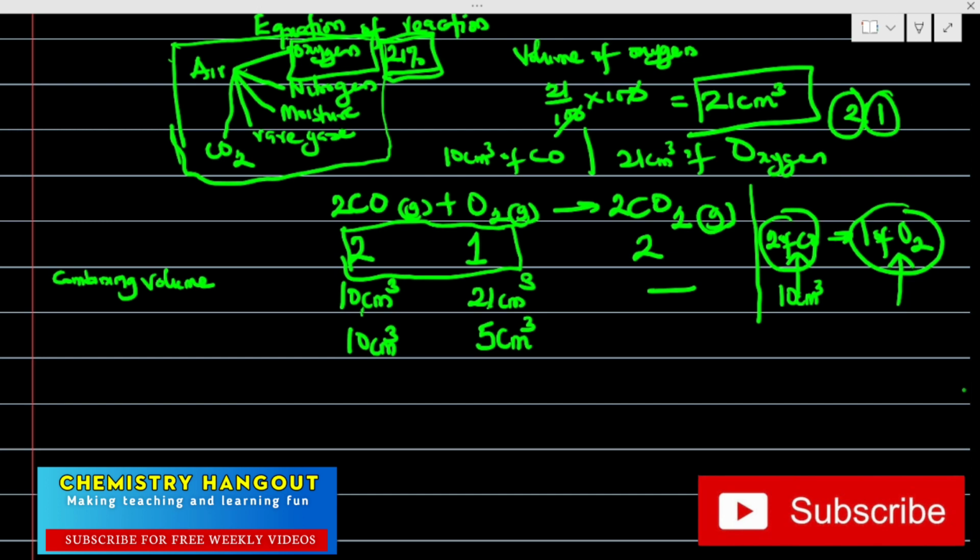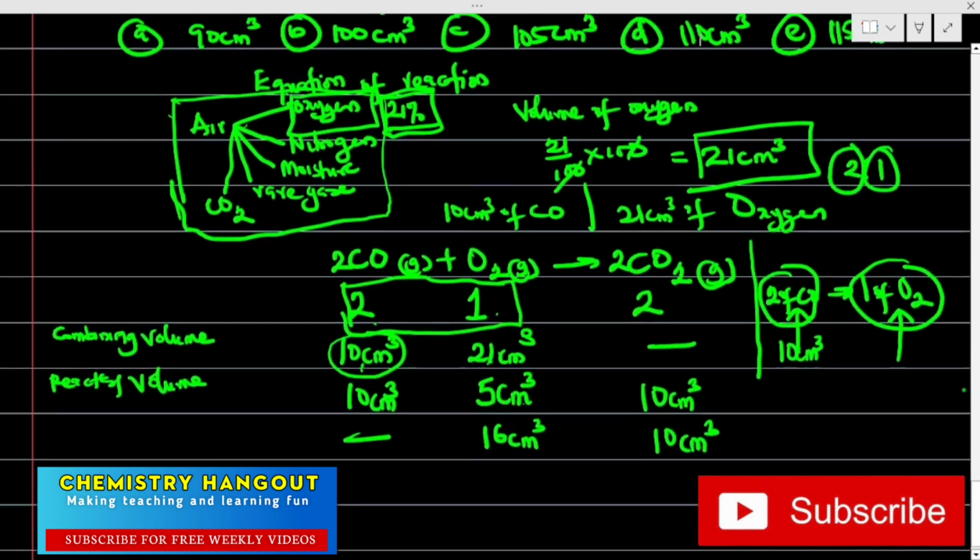Very important now. Do you see that now? Because this is 2 to 1, which means here 2 will also be 10 centimeter cube. Because if I'm using 10 of this, since it's 2 to 1, I'll be using 5, not all the 21. I'll be using 5, which is now the reacting volume. So from here, this is used up already. 21 minus 5 is going to give us 16 centimeter cube. And this will now give us 10 centimeter cube. Don't forget the question is now saying the volume of the total gas.